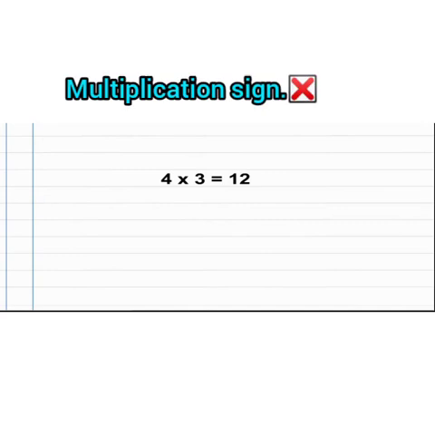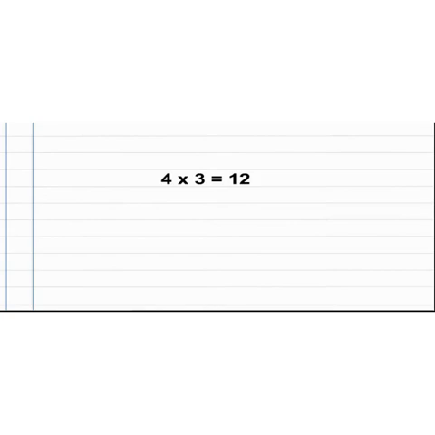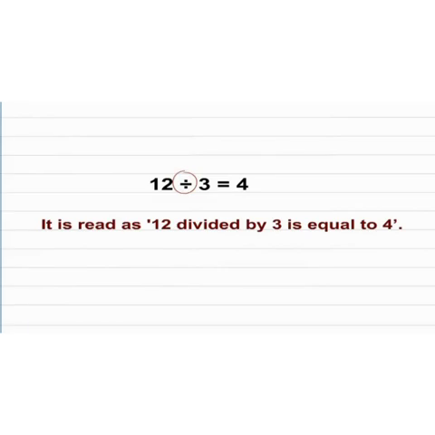Now Tony said, Tai, we know the method of writing multiplication using a sign. There must be a sign for division too. Tai said, of course Tony. This is the sign for division. This is how we use it. 12 divided by 3 is equal to 4. It is read as 12 divided by 3 is equal to 4.